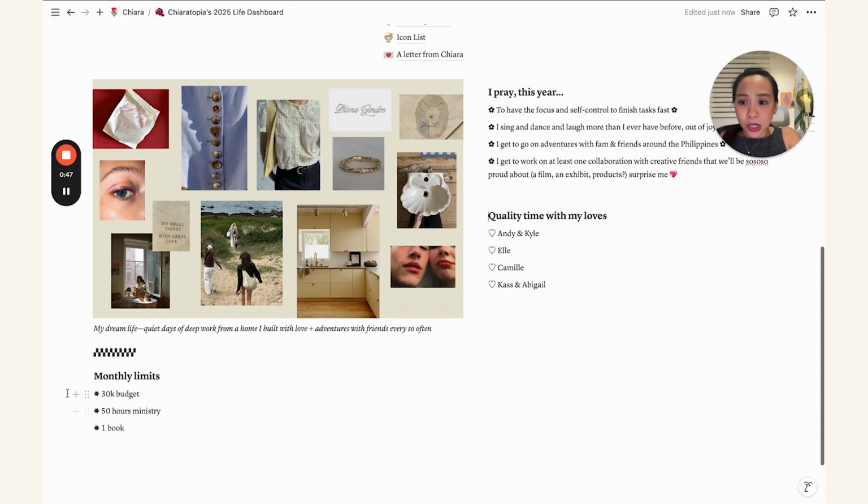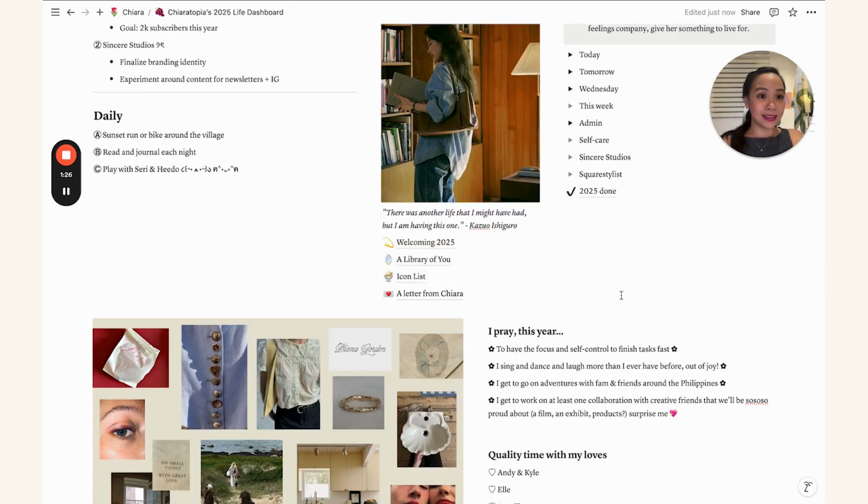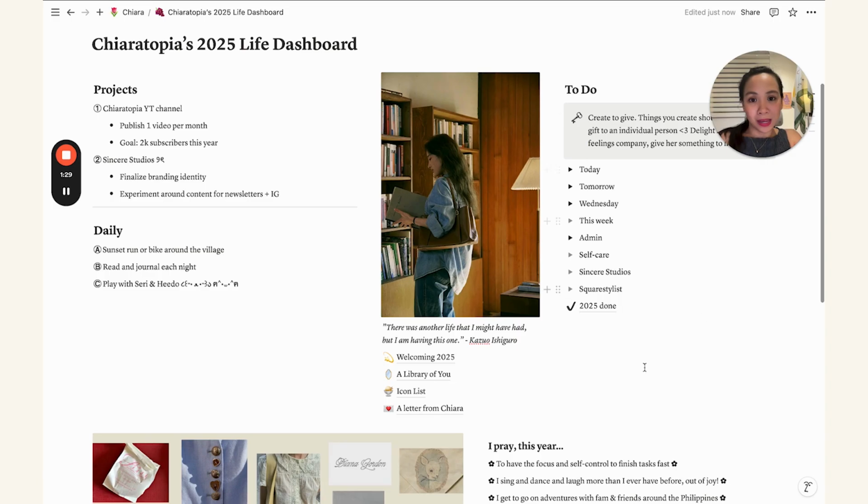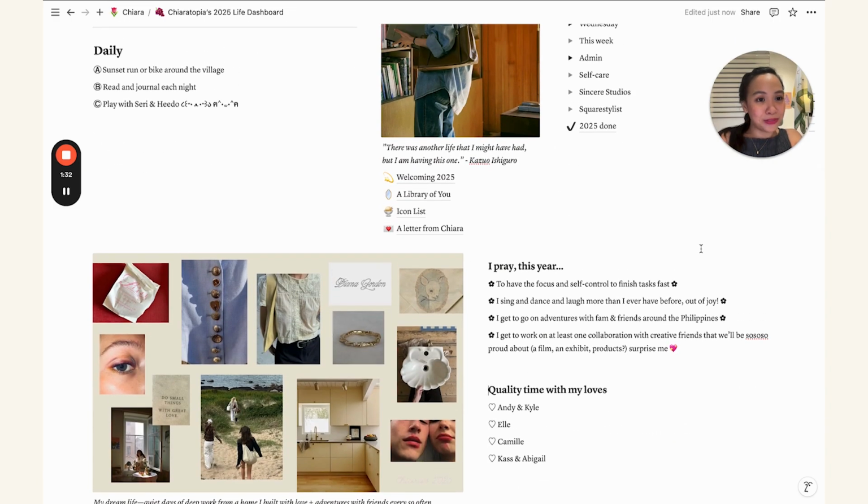And then here below the mood board, I also added a preview of my monthly limits. There's more context on this in my spreadsheets and such, but this is just a big picture overview that I need to budget my money, and I have goals for my service and even books that I want to read. So this coming year, I want to read one book every month, hopefully. And so that is pretty much the one-pager life dashboard for 2025.